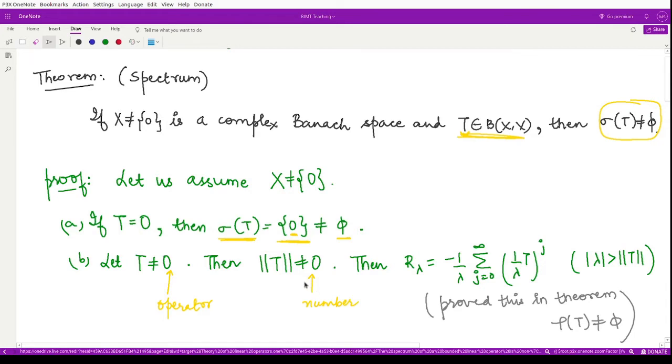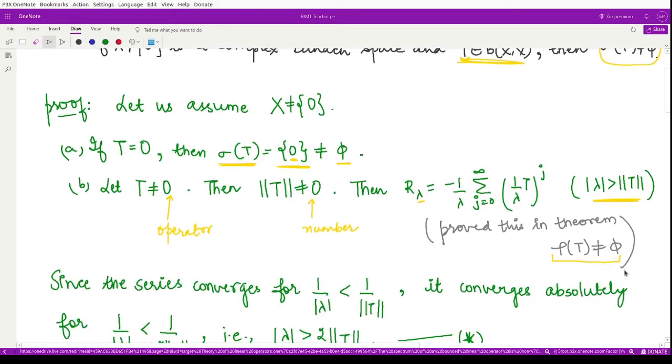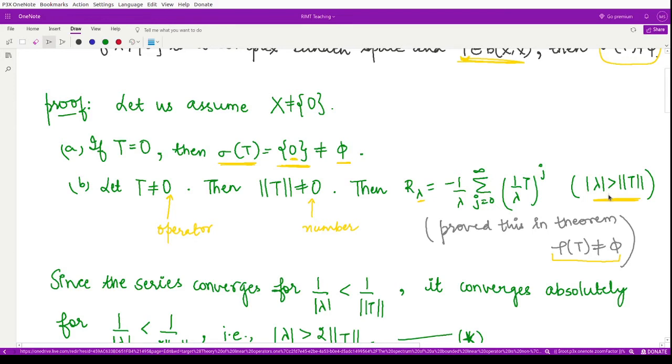As we have proved in the theorem when we were trying to prove that the resolvent set is non-empty, the resolvent of the operator corresponding to some lambda could be written as minus 1 by lambda, summation j varies from 0 to infinity, (1 by lambda T) whole raised to power j, whenever lambda lies outside this particular disk.